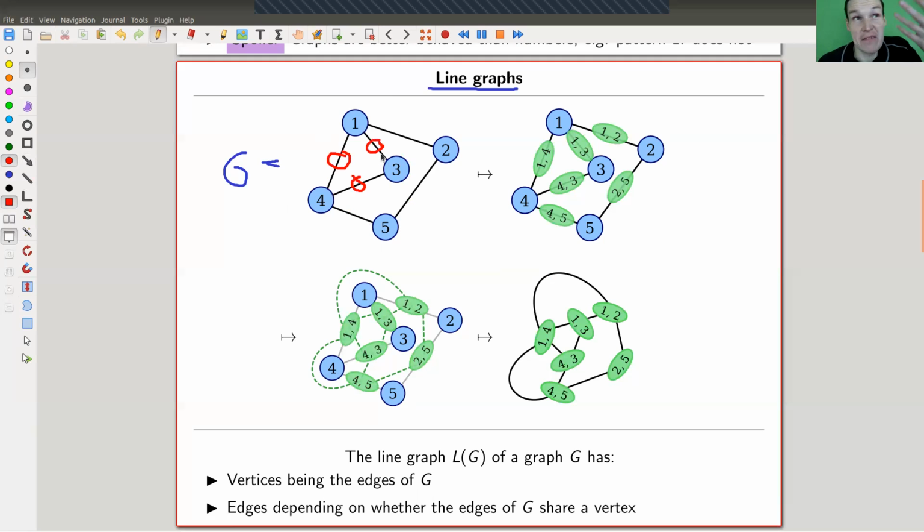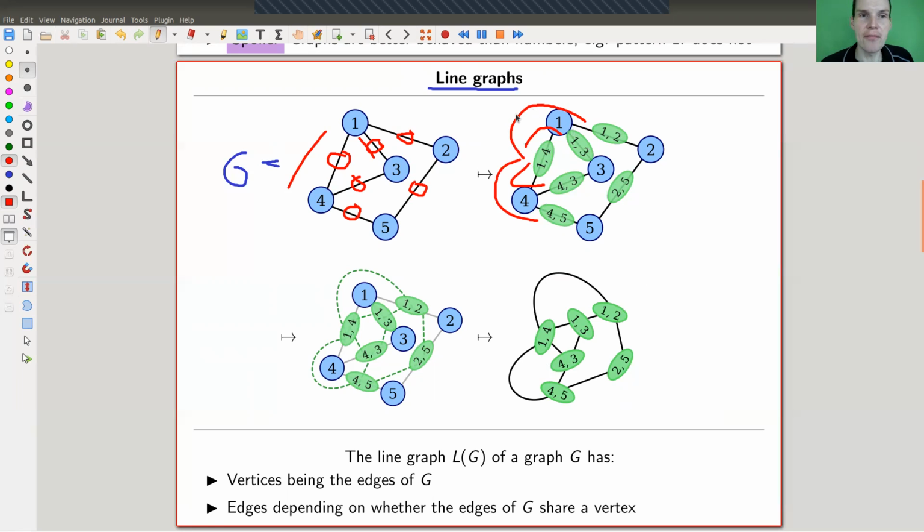Okay, and that sounds like something you could do. It's like some version of Poincare duality or something. Very reasonable: replace vertices, edges by vertices. So here (1,4) is just the edge that goes from 1 to 4. (1,3) is just the edge that goes from 1 to 3, and so on. And how do you get new edges? You just look whether the edges share a common vertex. So (1,4) shares a vertex with (1,3), and with (1,2). And (1,4) shares a vertex with (4,3), and with (4,5).